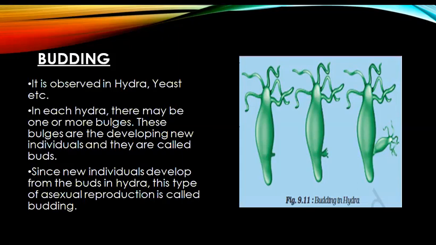As the bud enlarges, it receives characteristics of the parent organism, and once it is fully developed, it may be detached from the parent body. Since new individuals in budding develop from buds, this type of asexual reproduction is called budding.